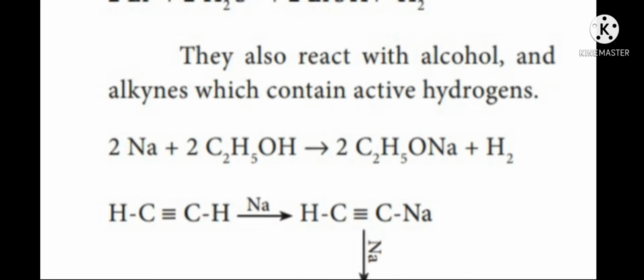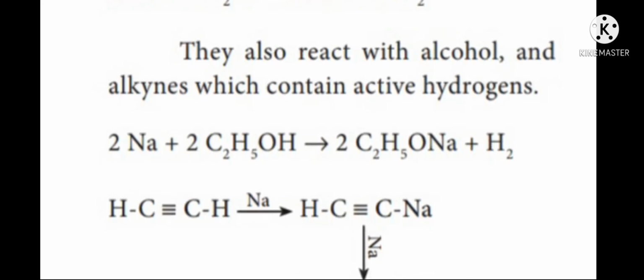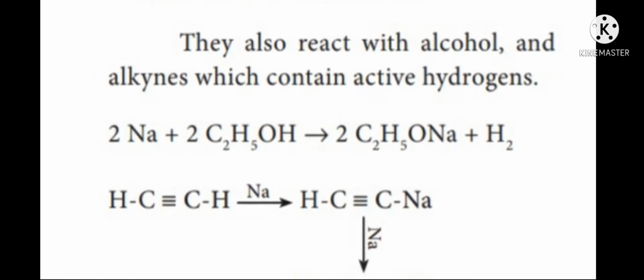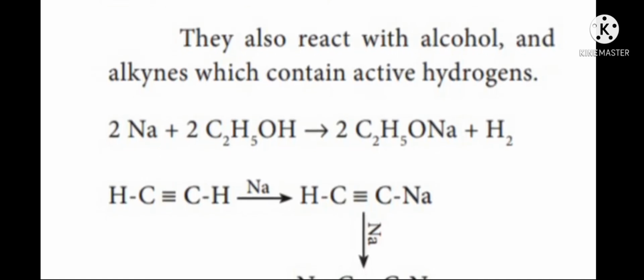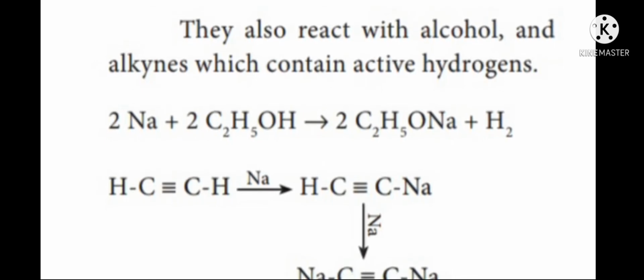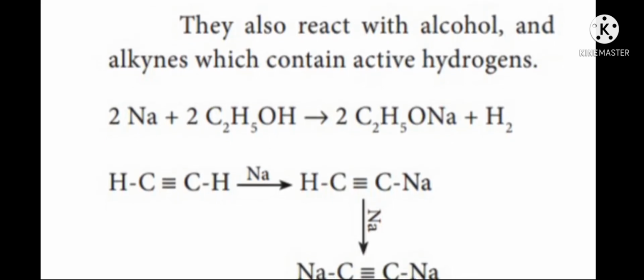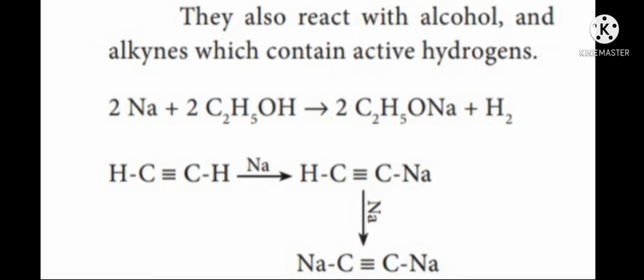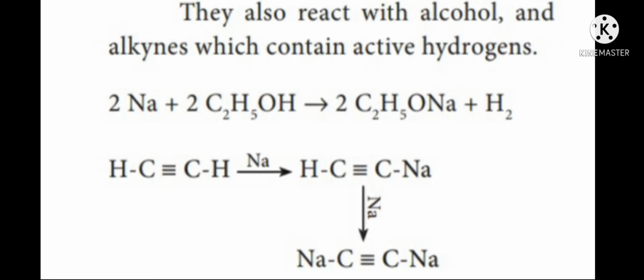Again, this compound on reaction with sodium has the other hydrogen also replaced by sodium. Finally, we get NaC triple bond CNa, since both alcohol as well as alkyne contain active hydrogens.